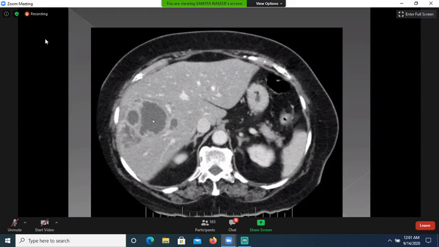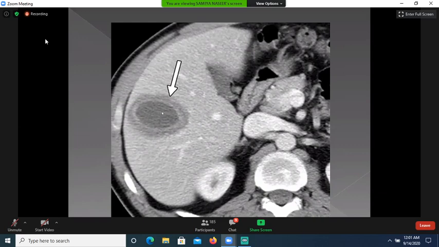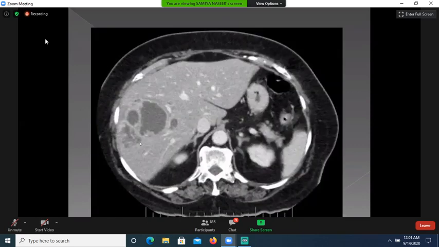This type of abscess can be drained under ultrasound guidance because it has only single cavity, while this type of abscess has multiple cavities. So it cannot be drained under ultrasound guidance. Even pigtail can't be inserted in this type of cavity.